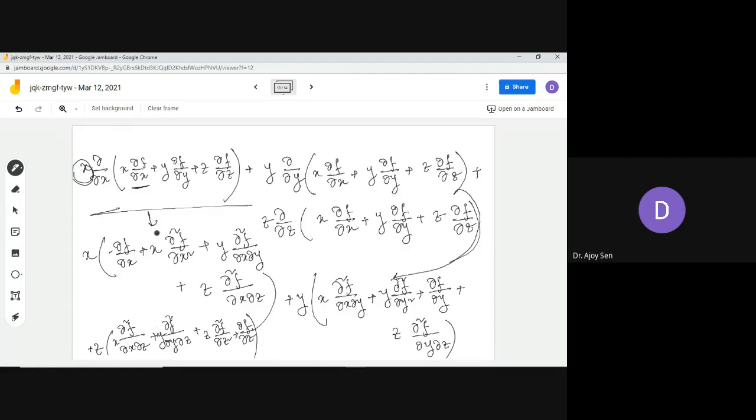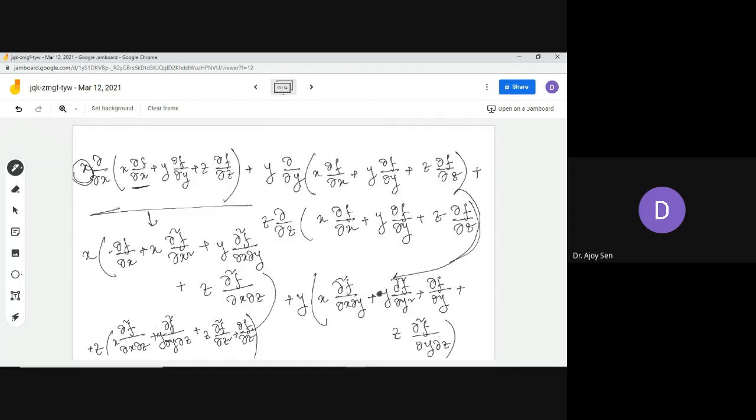You just see this is the ∂²/∂x², and this coefficient is x², and there are no other ∂²/∂x² terms in here. The coefficient of ∂²f/∂y², it should come from this.